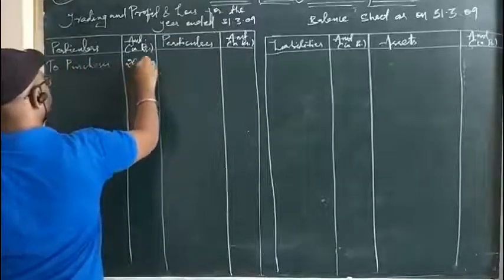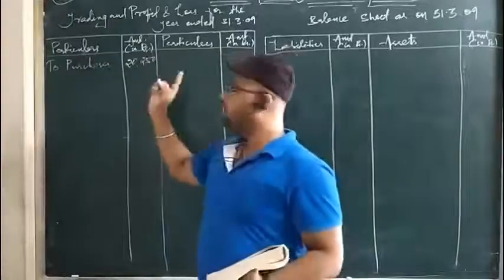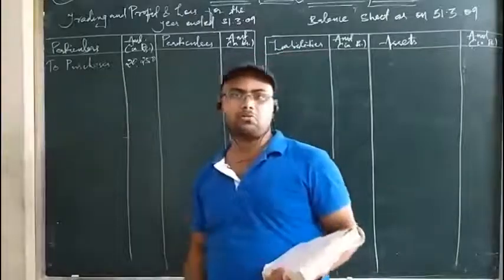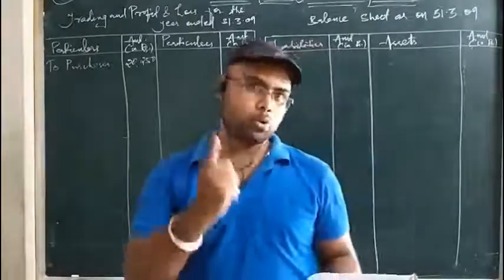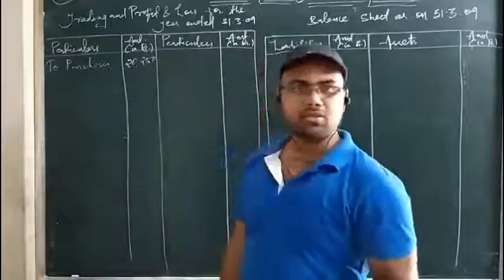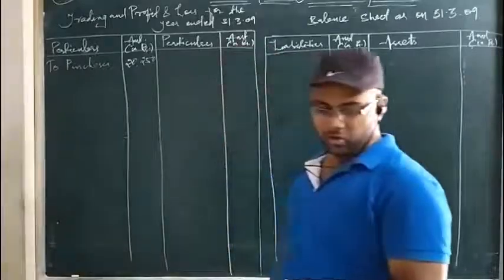20,250. If any issue arises regarding handwriting, or the items or the amount are not visible, you have to look at the question carefully. I am just presenting the solution. If any problem arises regarding that, you can ask me. Okay, so purchases 20,250.